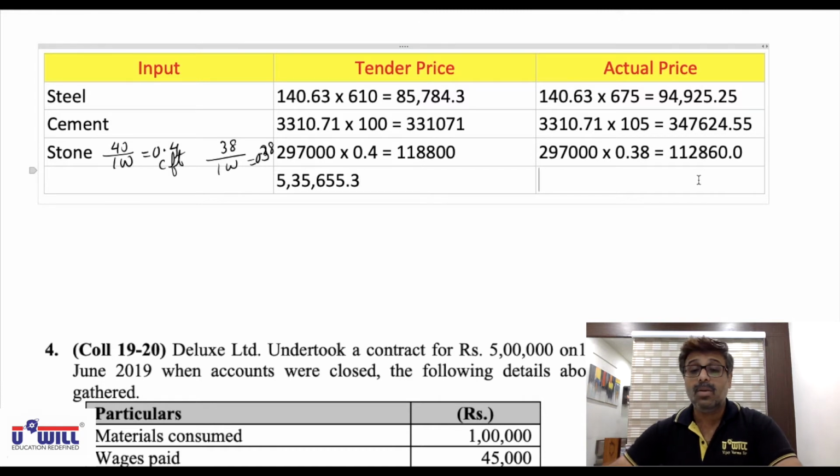Against that, what is the actual price? 94,925.25 plus 347,624.55 plus 112,860. So what is the actual price we have paid?